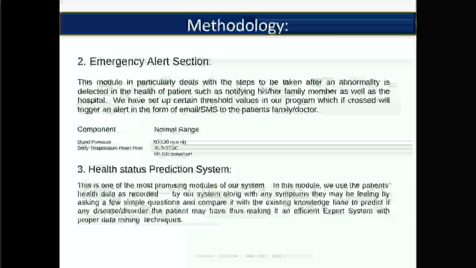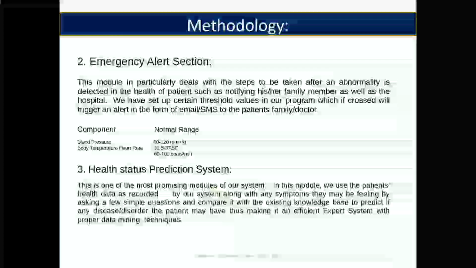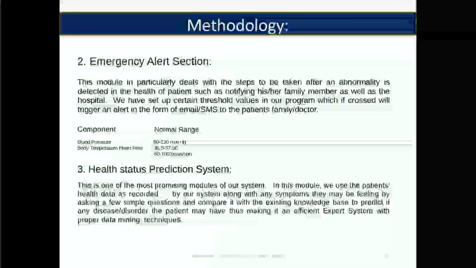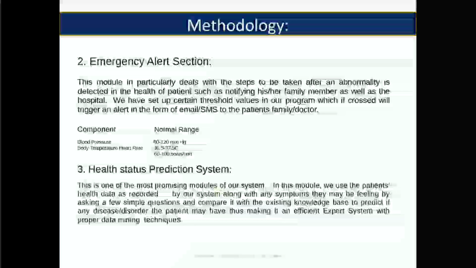The next one is the emergency alert section model. This model particularly deals with the steps to be taken after an abnormality is detected in the health of the patient, such as notifying his or her family members as well as the hospitals. We have set certain values in our program, which if crossed, will trigger an alert in the form of messages to the patient, the patient's family, or the doctor.